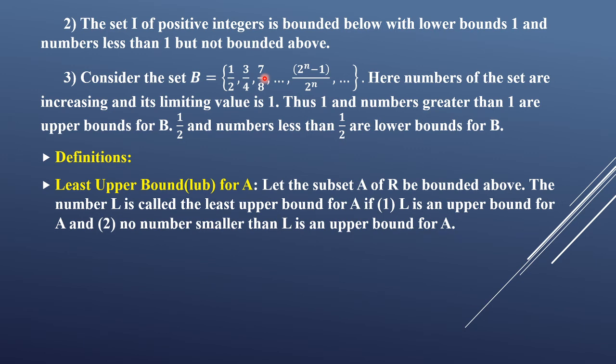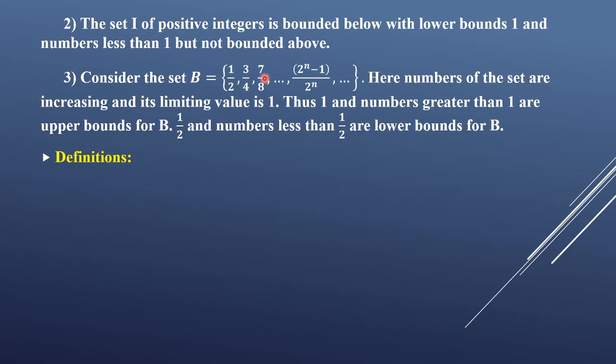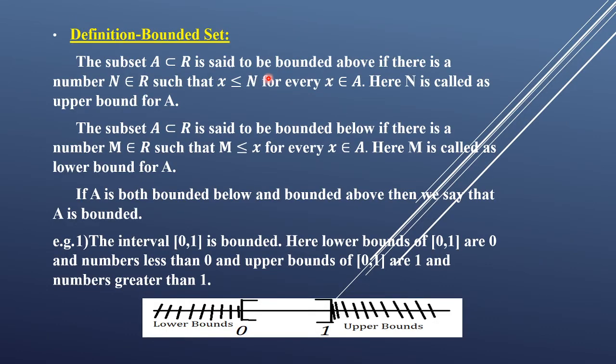Next, what is the least upper bound and what is the greatest lower bound? For that, we have seen this example. Consider this interval. All these numbers on this line, including 0, are lower bounds. So what is the greatest lower bound? Among all these lower bounds, the greatest number is the greatest lower bound. Similarly, among all these upper bounds, the least number will be the least upper bound.